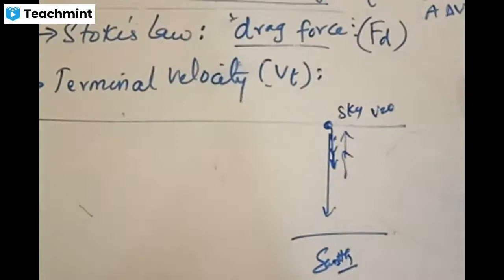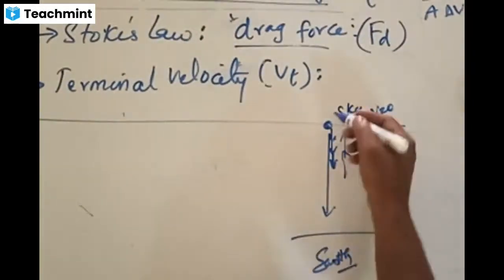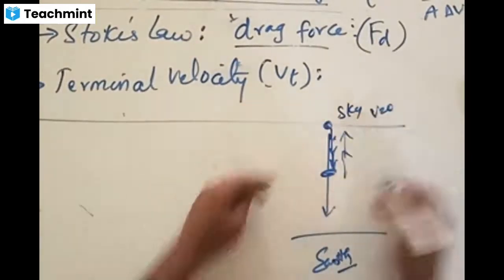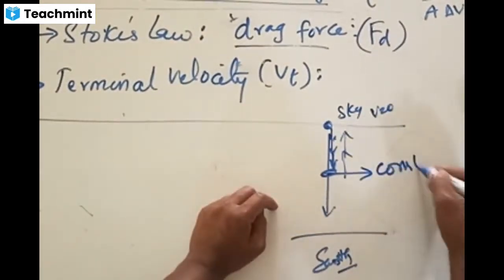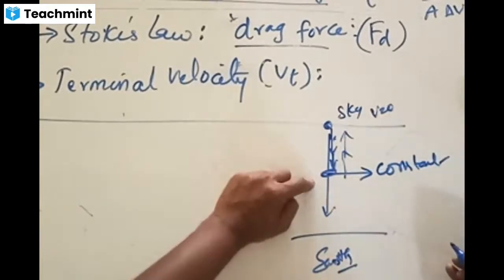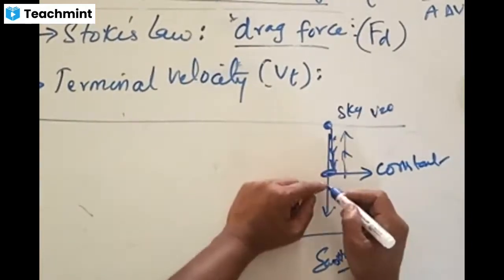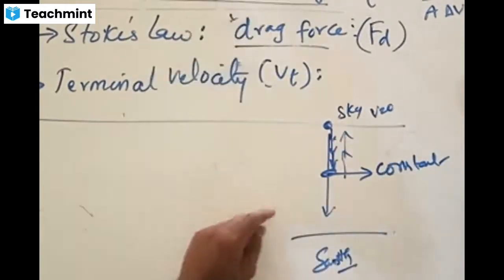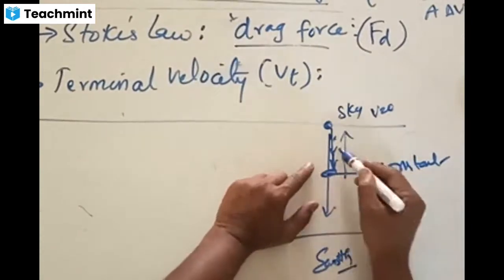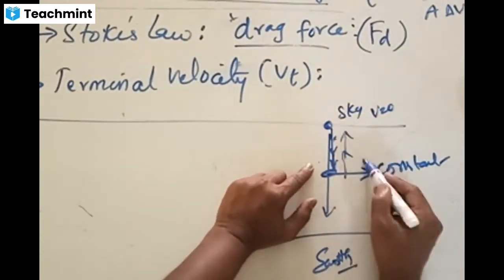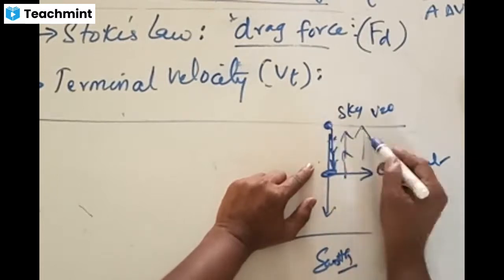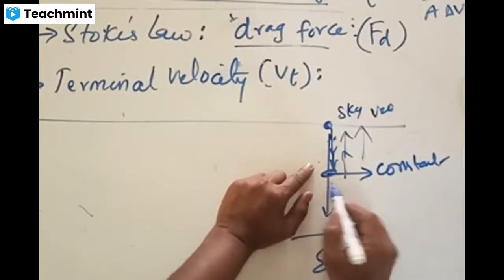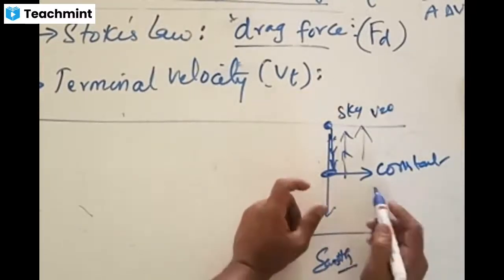How long does this take place? It takes place only up to a certain time, where these two are properly adjusting themselves, and at some point of time the velocity comes out to be constant. Depending upon the gravitational force acting on the body and the upward force acting on the body, when the downward force is less, drag force is less; when the downward force is more, drag force is more. These two keep on changing, but at some point of time, these two will come to some kind of constant values.